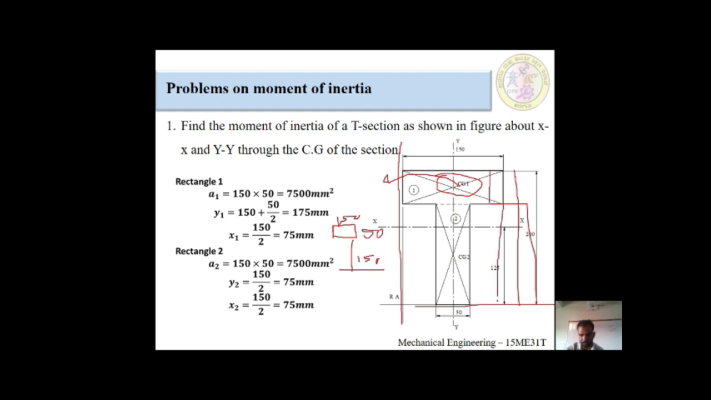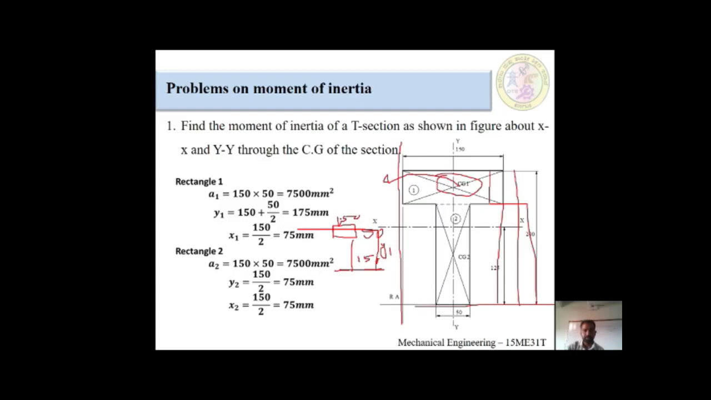I want to find out from here to here. For that reason, 200 minus this 50 is equal to 150 millimeter. We have to take from this horizontal line up to half of the component here. This would be your y1. Okay, half of the component.